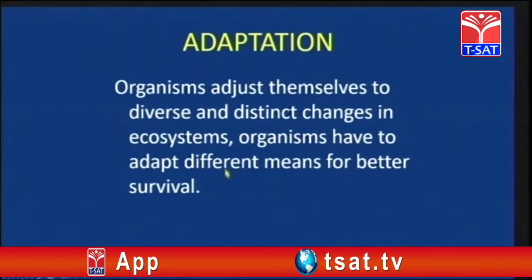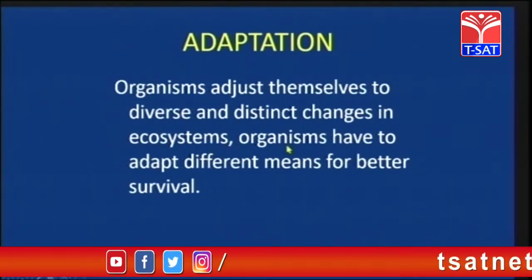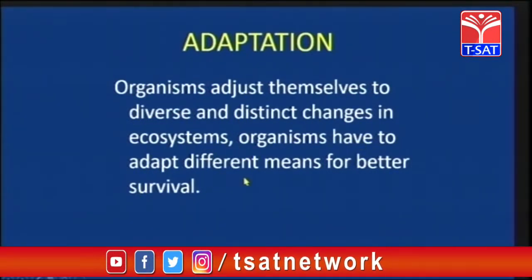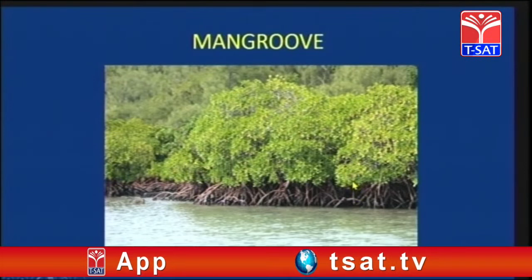Now, adaptation. An organism adjusts itself to diverse and distinct changes in the ecosystem. Organisms have to adapt by different means for better survival. Children, these are mangrove plants. These mangrove plants live in wet and salty places. It always lives in the water.